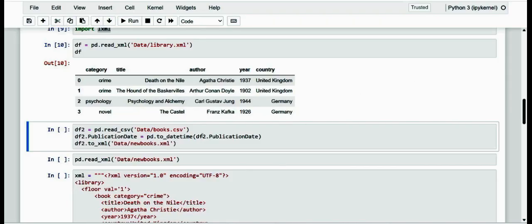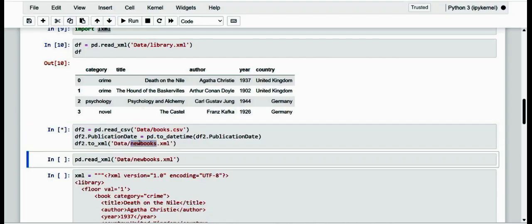For example, we import data from books.csv to create a data frame, then we convert the value containing the data to the specific type of dates. Finally, we save it in the form of an XML file, which we can name new_books.xml. Let me execute this.